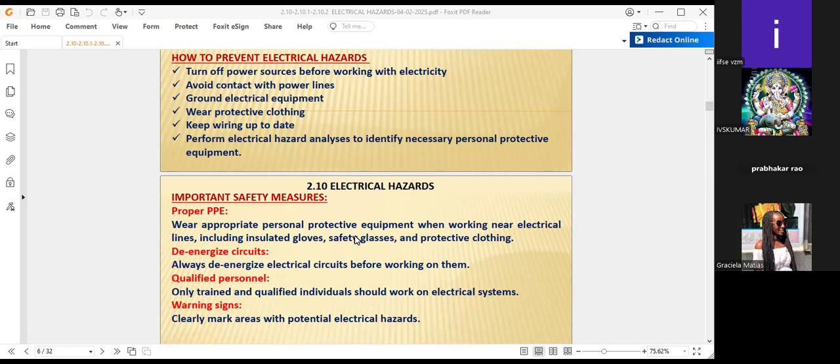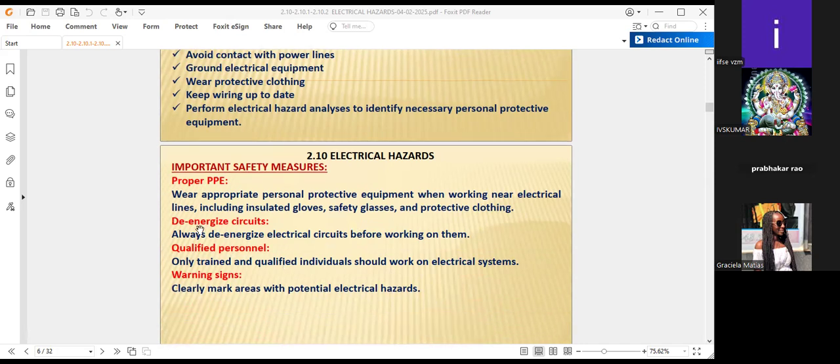If it is not mentioned anywhere, we have to add that also, taking care of all the safety PPE during the electrical works. De-energize also. Always de-energize the electrical circuit before working on it. De-energize means the energy of the electrical circuit should be regulated, that is voltage reduction and current adjustment. Some knobs are there. We have to provide all these controls in the circuit, like for example, voltage regulation and current regulation will be taken care of.